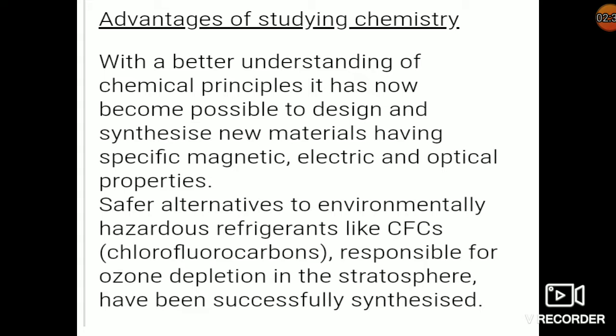It also helps us to create an eco-friendly environment as it finds alternatives to environmentally hazardous refrigerants like CFCs, that is chlorofluorocarbon, the one that is responsible for the ozone layer depletion in the stratosphere. So with a better understanding of chemistry, chemically hazardous substances can be replaced with a safer alternative.